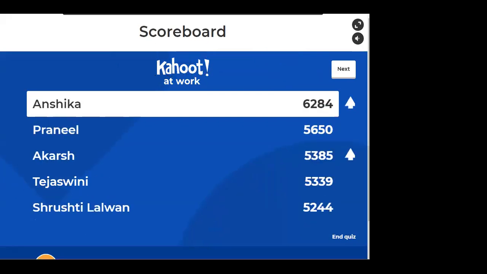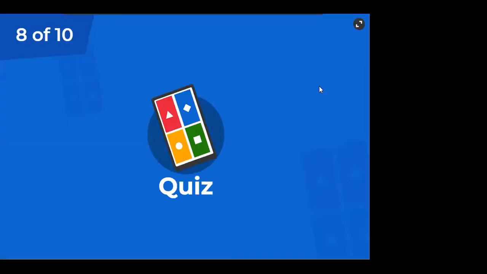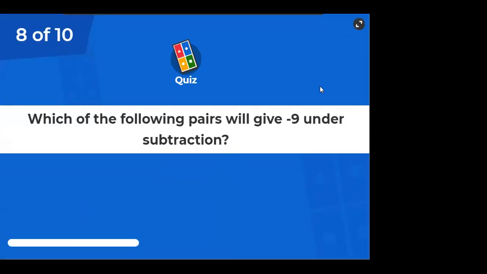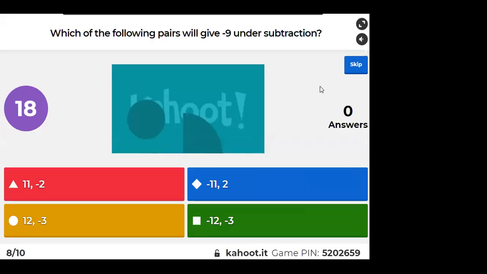The first position is snatched from, yes, very good. Now Anshika is first position. Very good, Anshika. 8th question. Which of the following pairs will give minus 9 under subtraction?